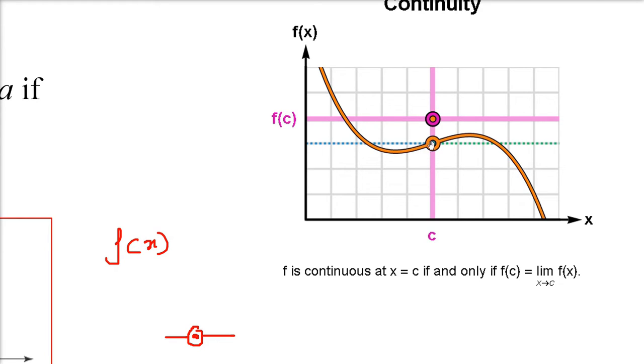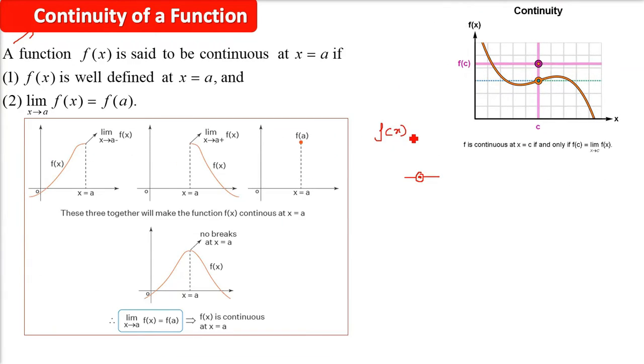The left hand limit and the right hand limit, if they both are equal, then the limit exists. Now the value of this function f(x) at c or at a, when this becomes equal to the left hand limit and right hand limit, that is the actual limit, then we say this function is continuous. I hope you got the idea.